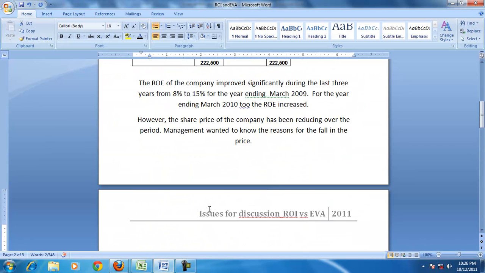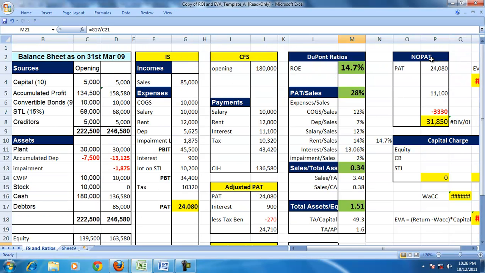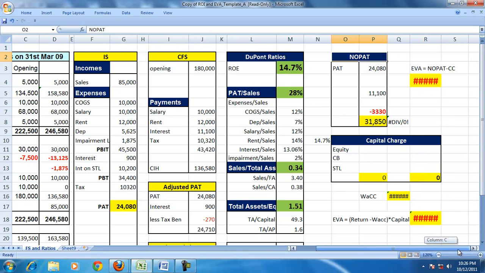But as we started our discussion, we want to understand whether, even with a positive ROE, a company can have a negative EVA. To find EVA, we need to calculate NOPAT. NOPAT is the profit of an unlevered firm.